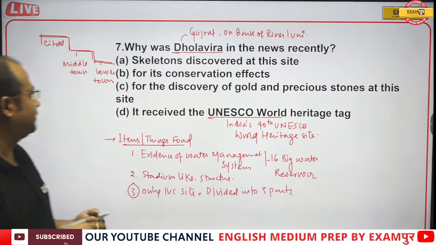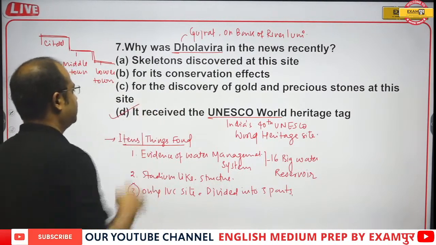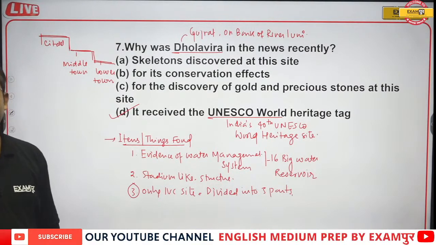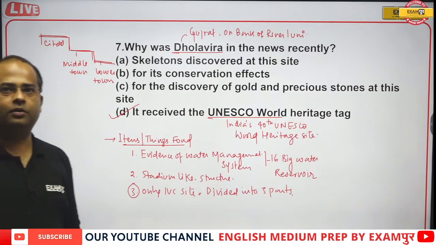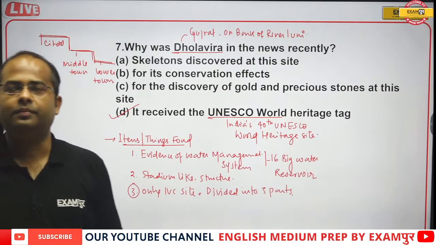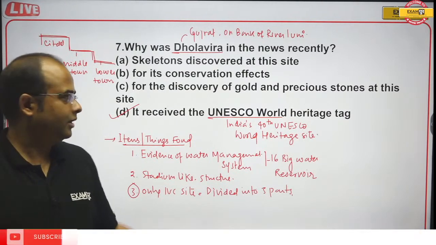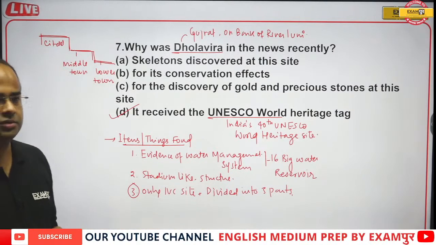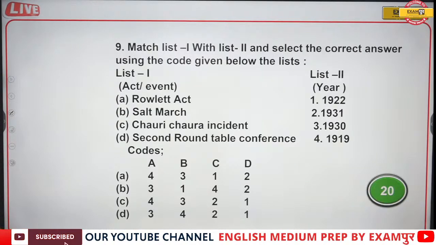So the correct answer will be option D. It received the UNESCO World Heritage tag, India's 40th UNESCO World Heritage Site. Clear, all of you? That is a question of CDS this year. In CDS this question came. Now come to the next question.